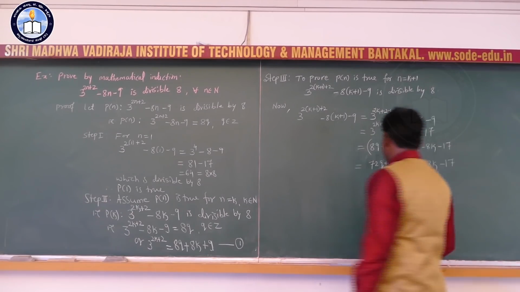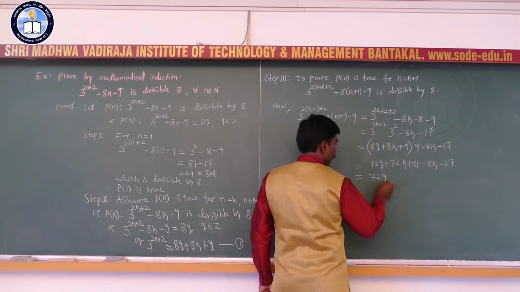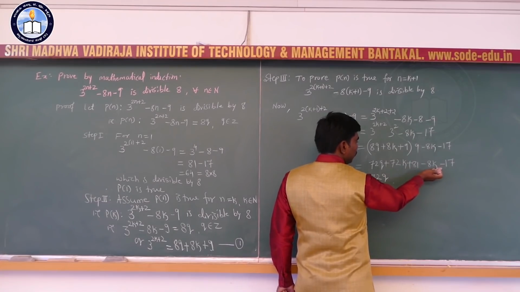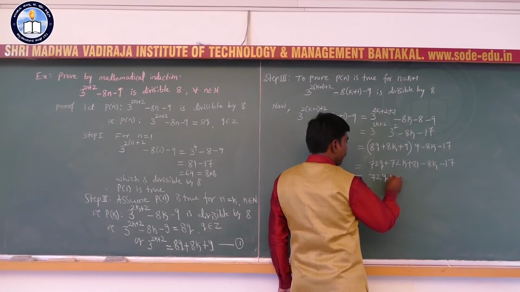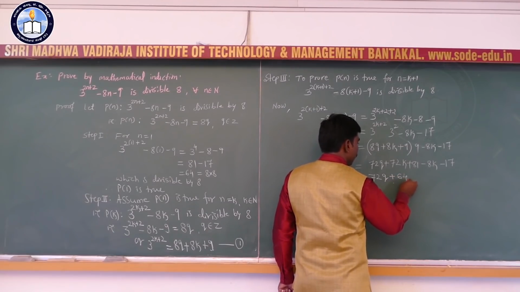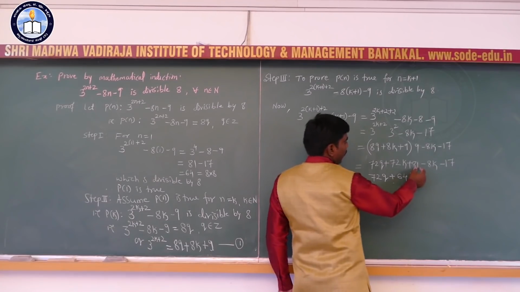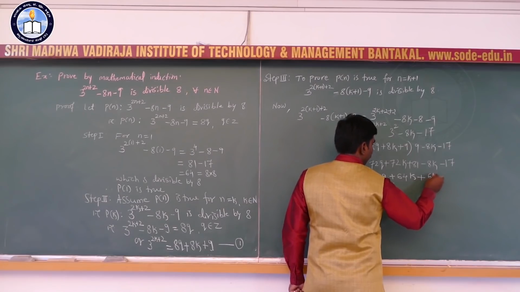So, this is equal to 72q, 72k minus 8k is plus 64k, and 81 minus 17 is plus 64.